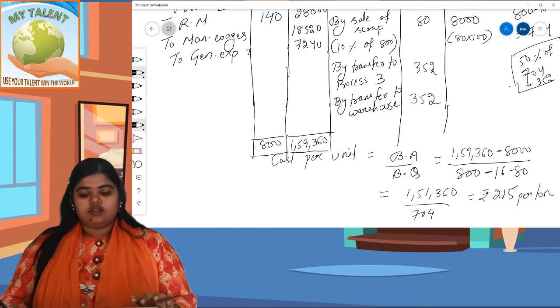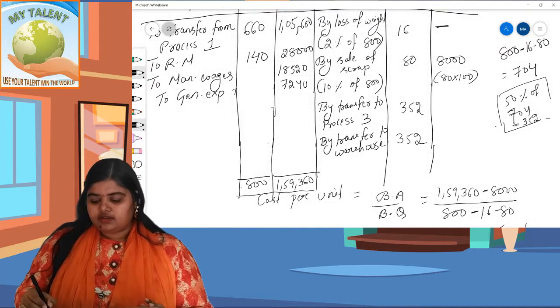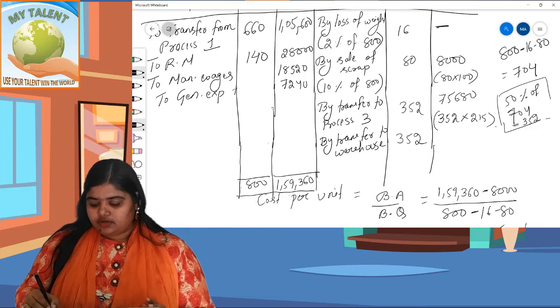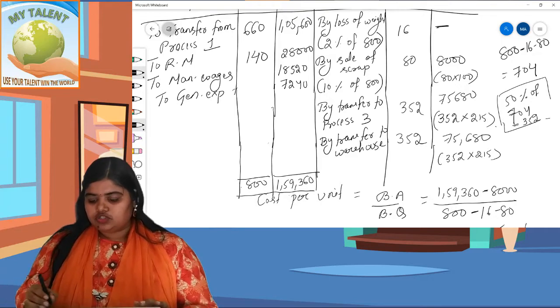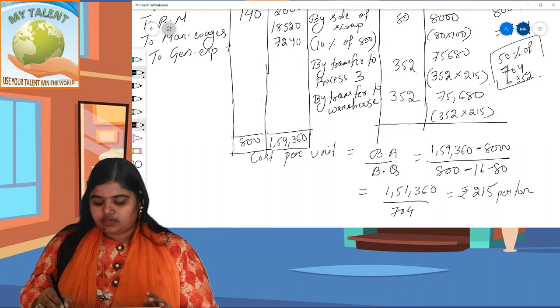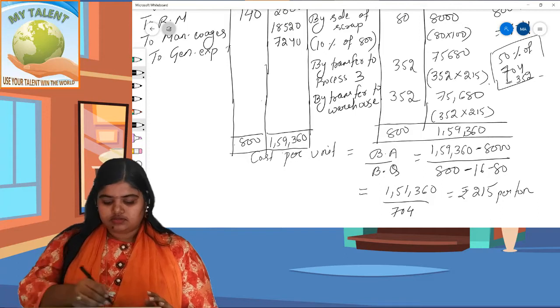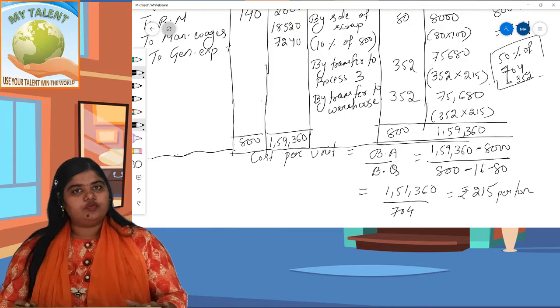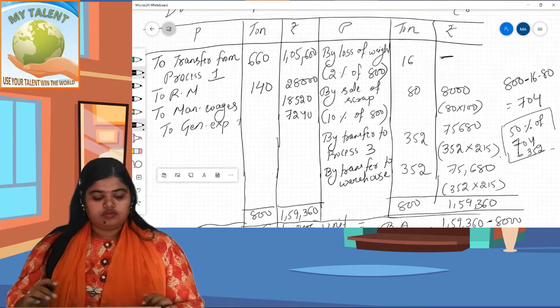215 sold. So here multiply that 354 into 250. It comes to 75,608. Same here, 250, 75,608. Understood? Total it, same will be 800, 1,59,360. Hope you understand. Okay. Now coming to process 3.